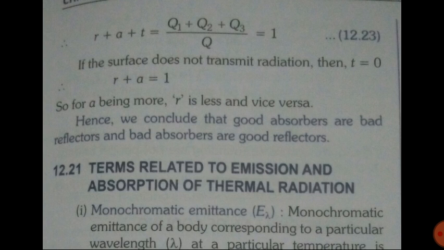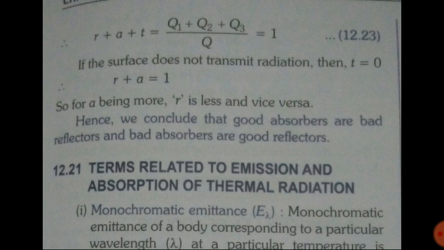If the surface does not transmit radiation, then T will be equal to 0. If the surface doesn't allow the heat to pass through, transmission will not be there, so T becomes 0 and R plus A equals 1. So for A being more, R is less, and vice versa.